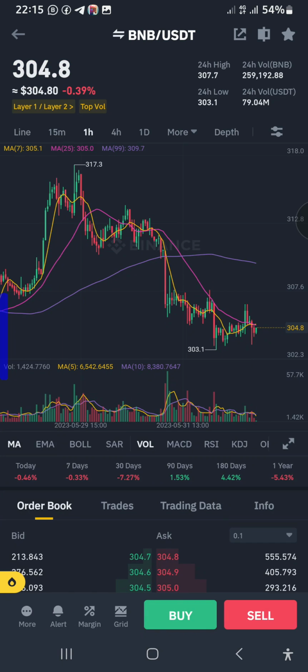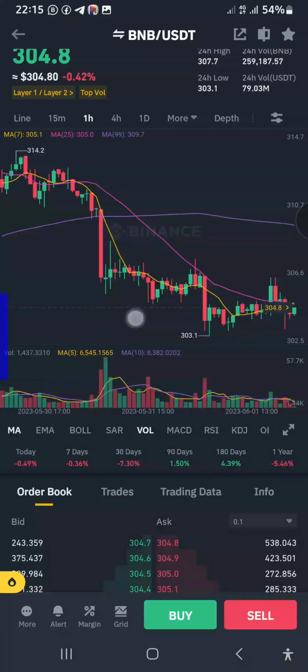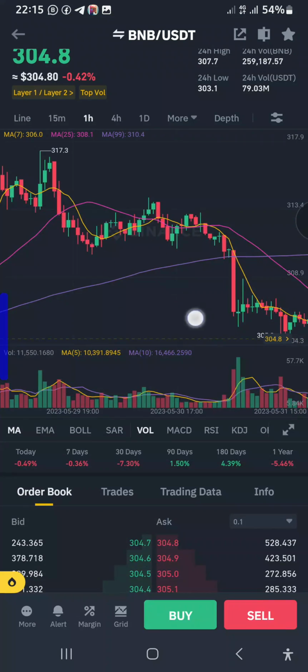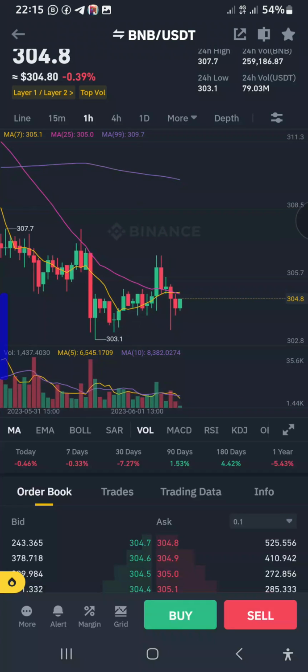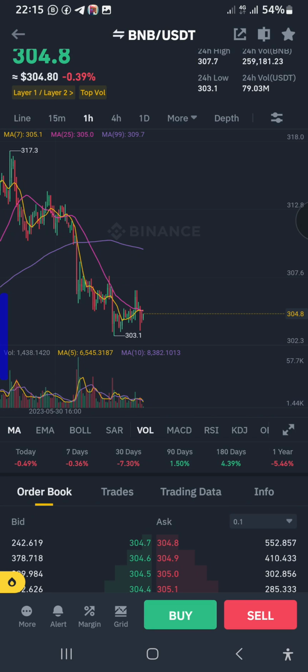Simply because there are a very large amount of people currently selling this BNB. They are selling it off either on spot or on futures. They are just selling it off. That is the reason why the number of sellers is too high. That is the reason why this candlestick has so much red in it, from this 317 here to this 303. So that is the reason why it is under hot coin, because this coin is under the top losers.